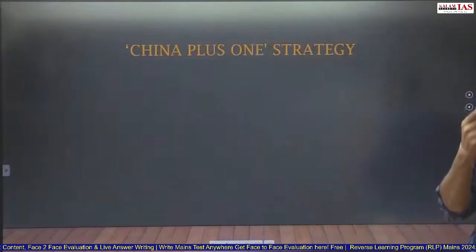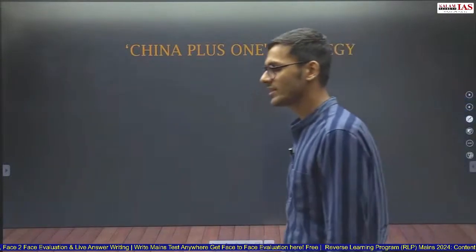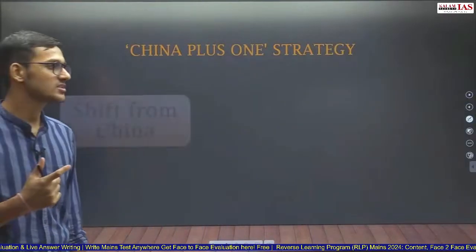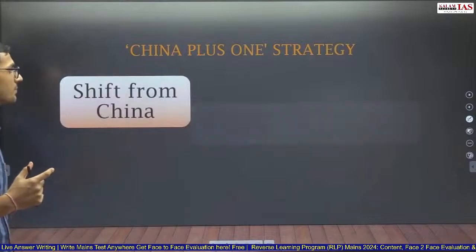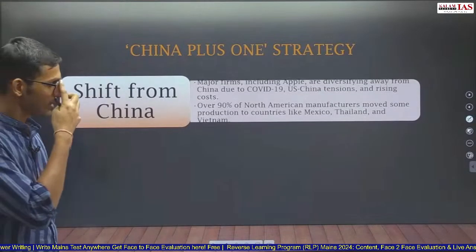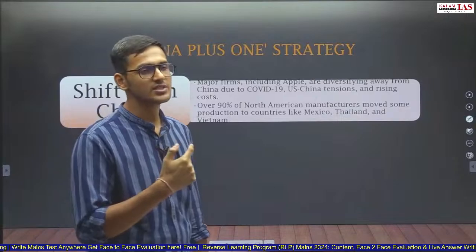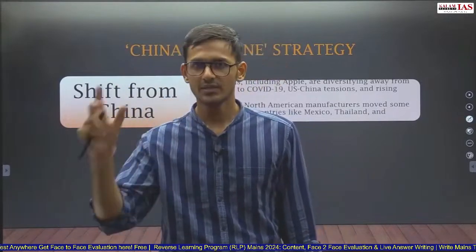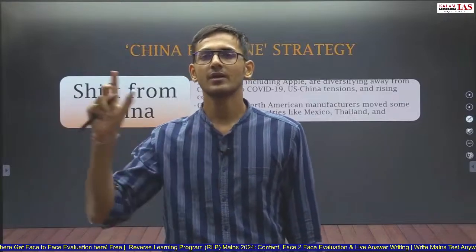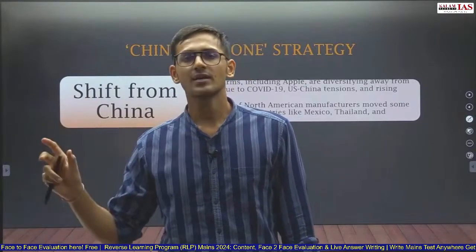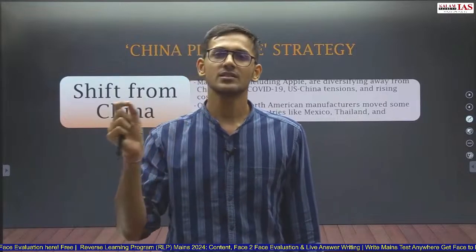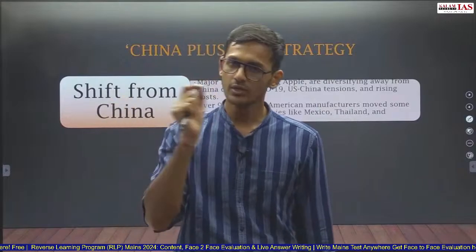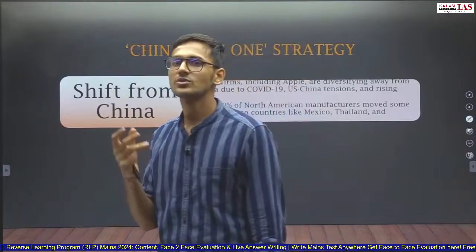Now the China plus one strategy has again been talked about in the economic survey, but from a different angle. China plus one strategy is when companies, after having manufacturing capacity in China, also want manufacturing capacity in another country, so that whenever there is an issue between China and Europe, China and Australia, or China and the USA, their business is not affected as much.